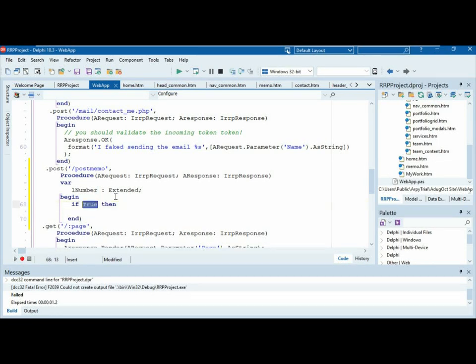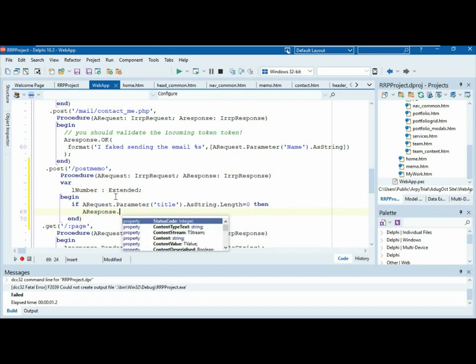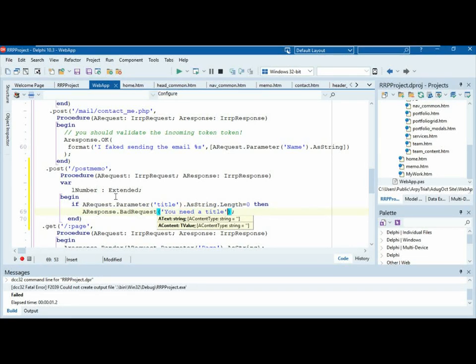So what we can say is if a request dot parameter, what name did we say? We said it was title as string dot length 0. Then what do we want to say? Push off. Yeah, it's a bad request, right? So we can say response dot bad request. You need a title.